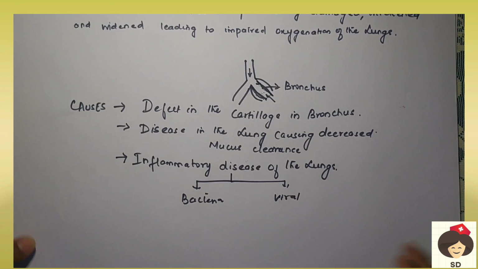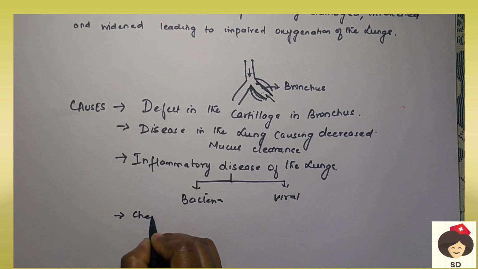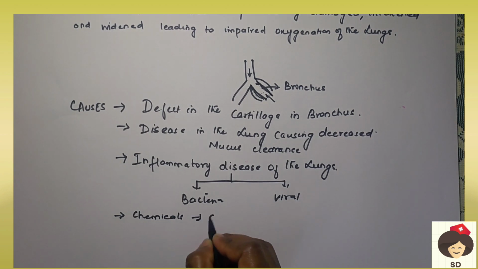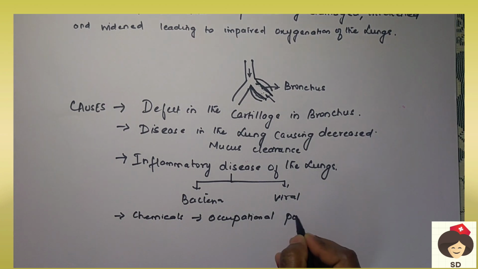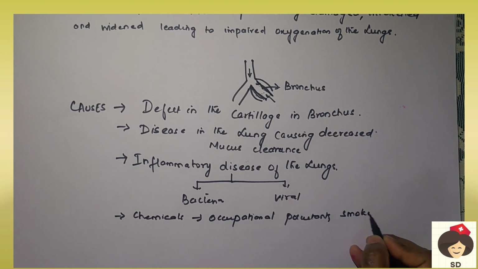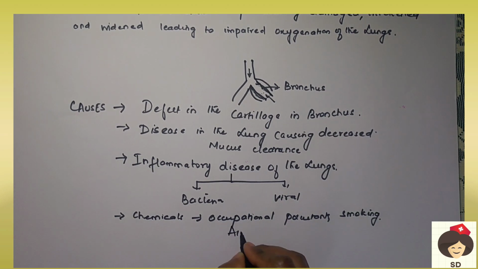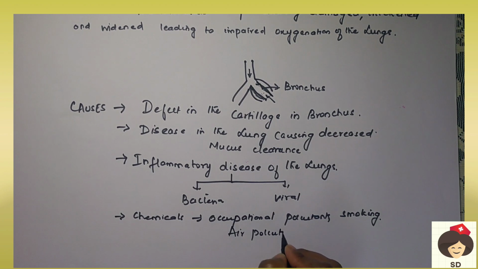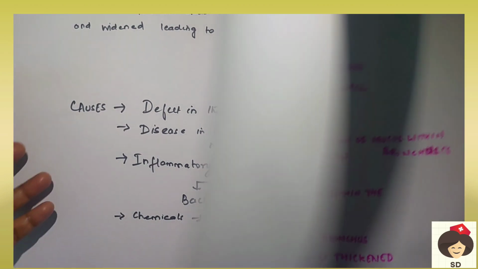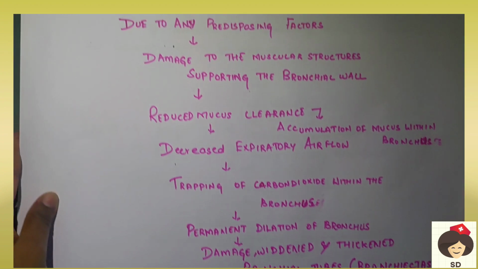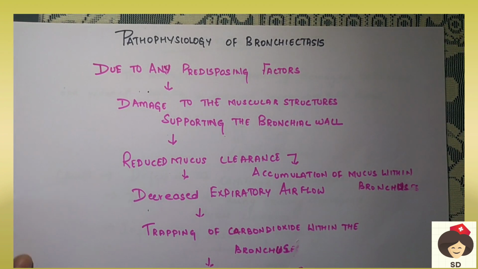The next is due to chemicals, which can be occupational pollutants, smoking and any air pollution. These pollutants are chemicals that can attach to the walls of the bronchus and cause damage to the bronchial walls.